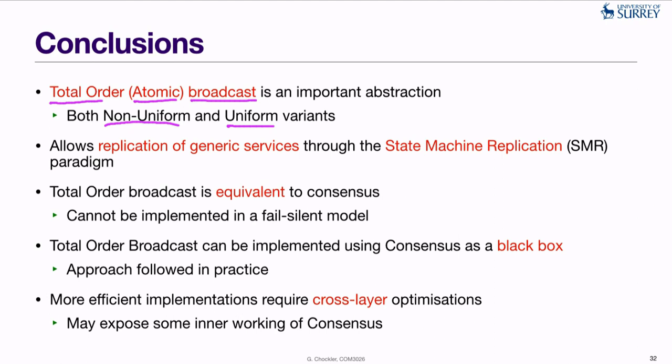And we argued that this abstraction is very important, in particular because it facilitates replication of generic services. And to do that, we apply the state machine replication design pattern or paradigm.